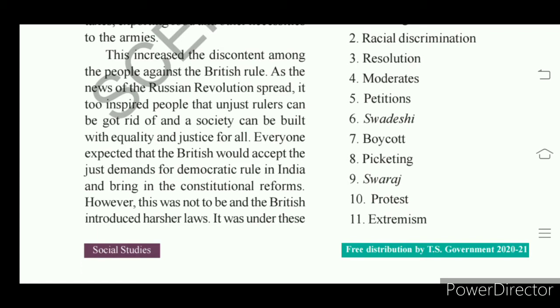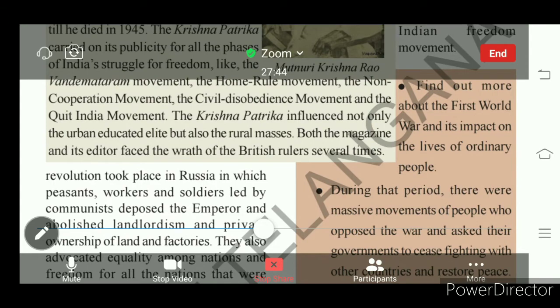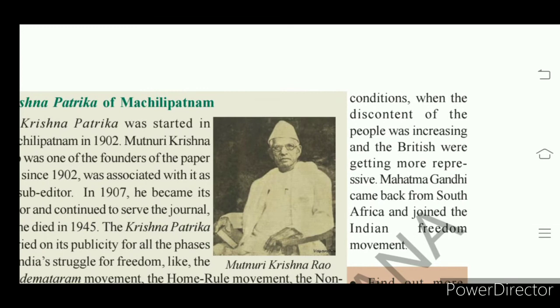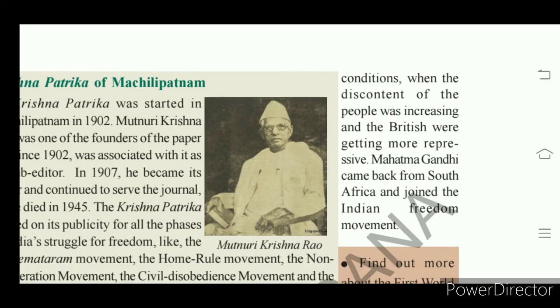So under these conditions, when Britishers imposed harsh conditions in India after we demanded democratic rule, the discontent of the people further increased. We were very sad and unhappy with the British rule. Understand? Though we supported the British in World War One, they did not accept our demand, and we were very unhappy.